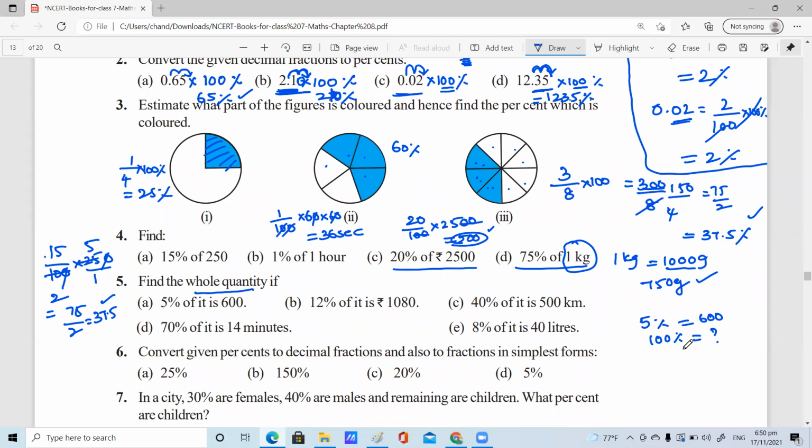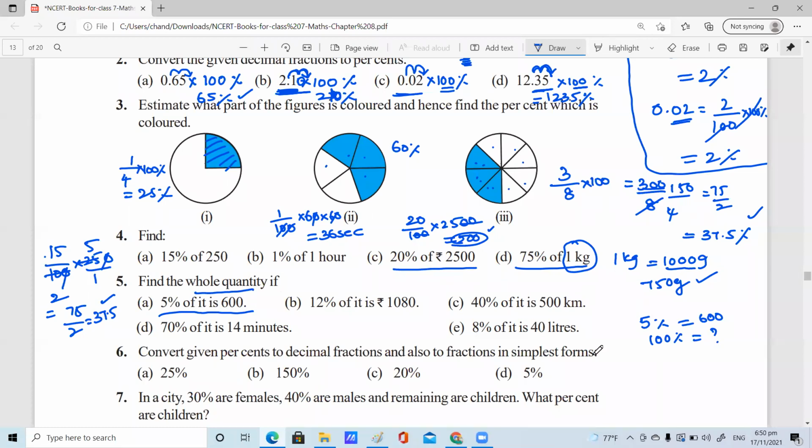Ishan, please, can you tell fifth bit A1? Okay, ma'am. 5% of it is 600. Then we would have to divide 100 by 5 first, which would give us 20.